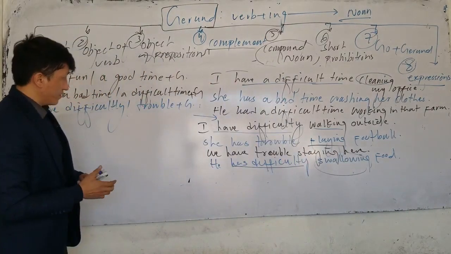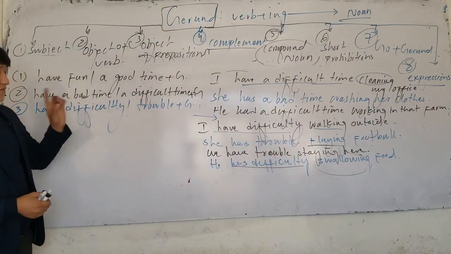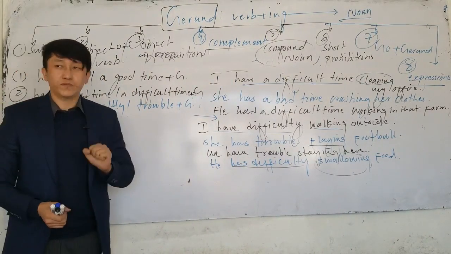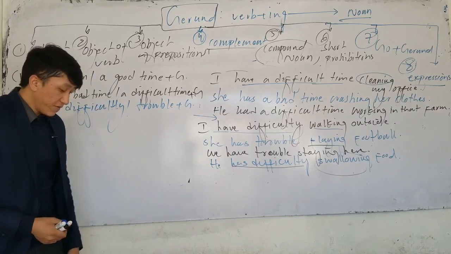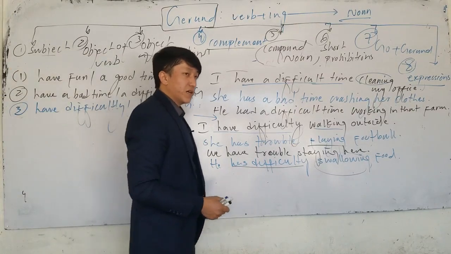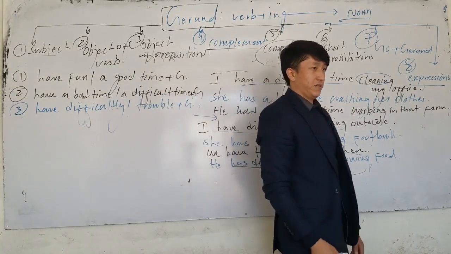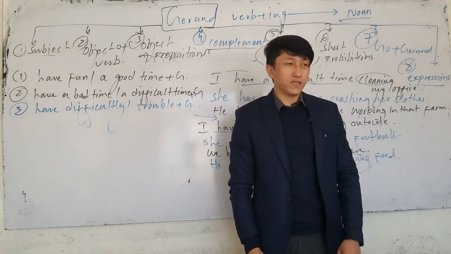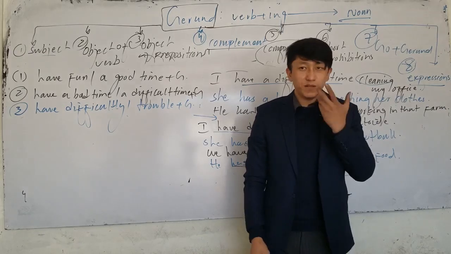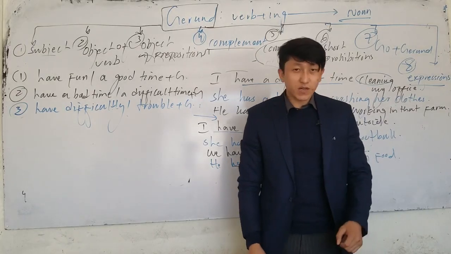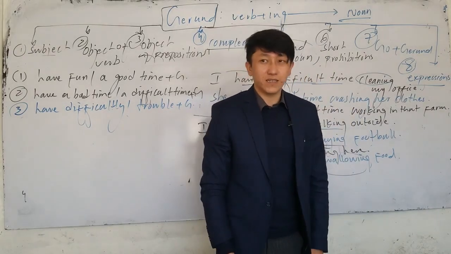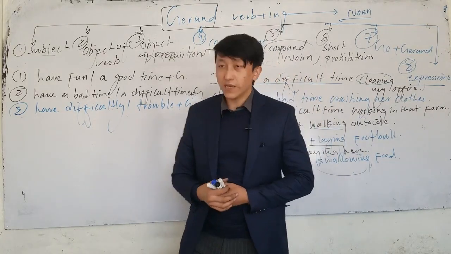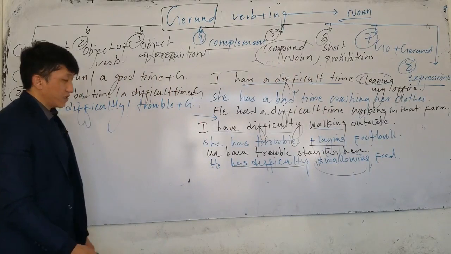Now if I use have difficulty or have trouble plus gerund, it means that you don't enjoy, not enjoy, you have a problem. If you hurt your leg and you cannot walk, you say I have trouble walking. If you have a sore throat and you cannot speak or eat, you say I have trouble swallowing, I have trouble speaking. And if you have problems with your eyes and you cannot see, you say I have trouble seeing the board, I have difficulty seeing the board. We use gerund.